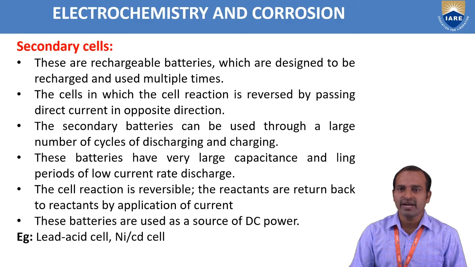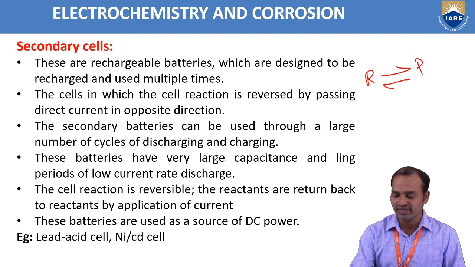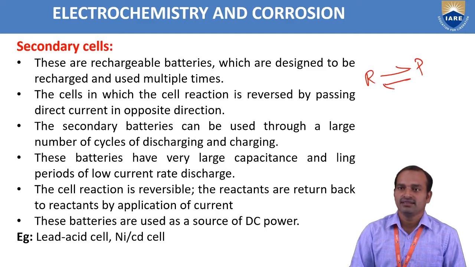Now coming to secondary batteries. These are rechargeable batteries, and here reversible reactions take place. Reactants are converted into products, and products are converted back into reactants.